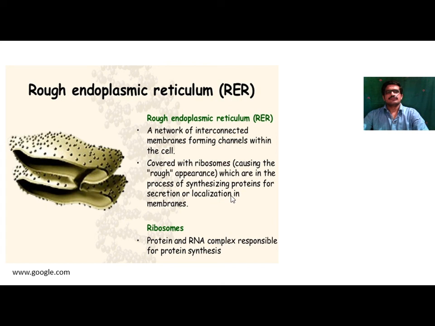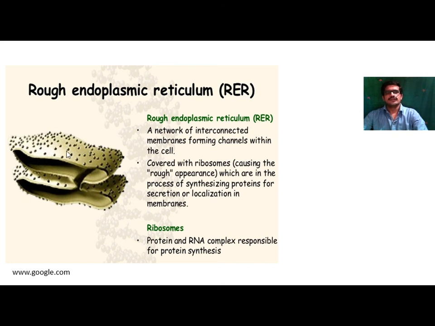So the wall of this endoplasmic reticulum is attached with the nuclear membrane, or it surrounds the nuclear membrane, and on the wall of this endoplasmic reticulum there is presence of minute bodies called ribosomes.